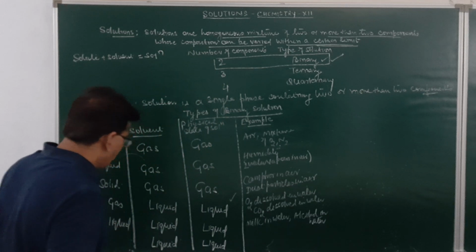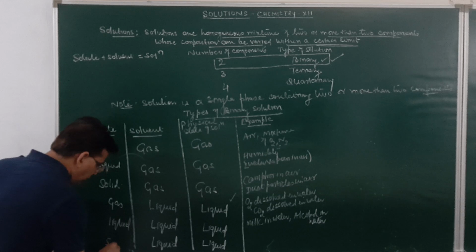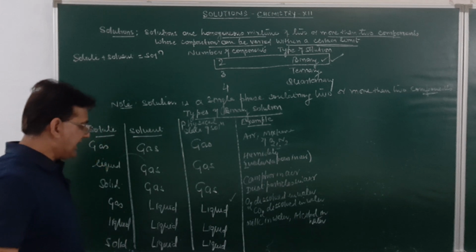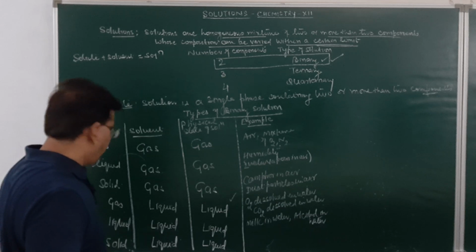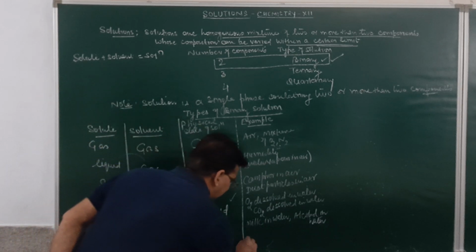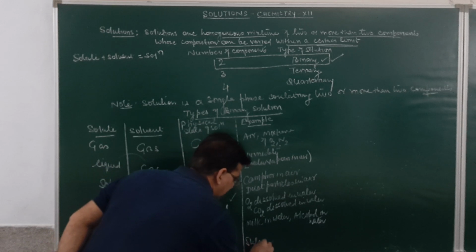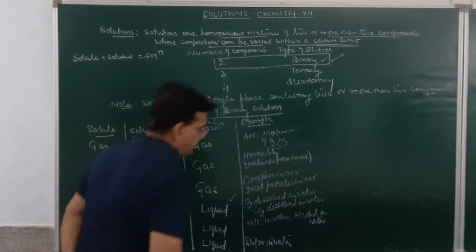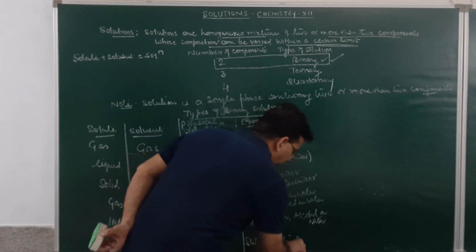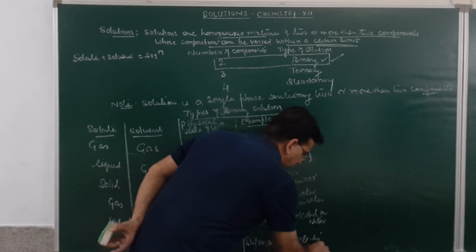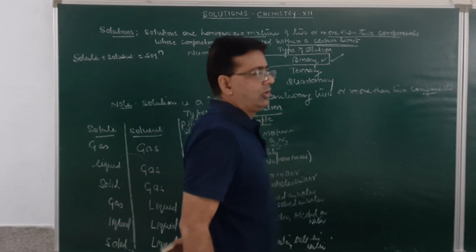Now, third is when solid dissolves in liquid. The solute is solid and it is dissolved in liquid. Example will be sugar in water or salt in water. Sugar in water, or we may take salt in water.